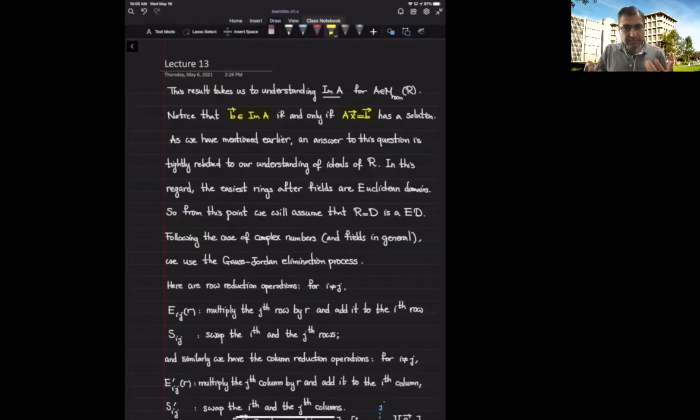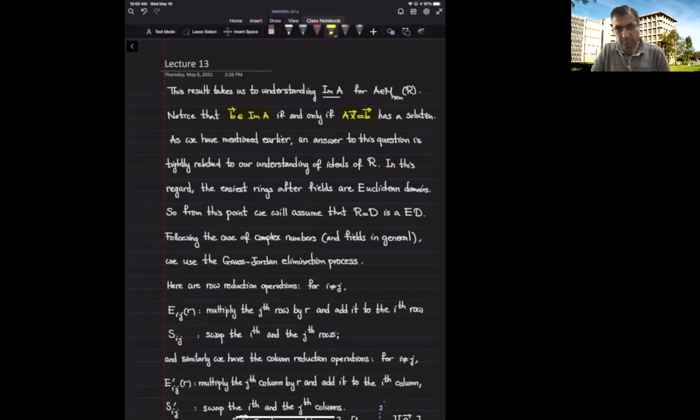So it is clear that the structure of ideals of this ring plays an important role in this question. And the easiest rings from the structure of ideals point of view after fields are Euclidean domains.